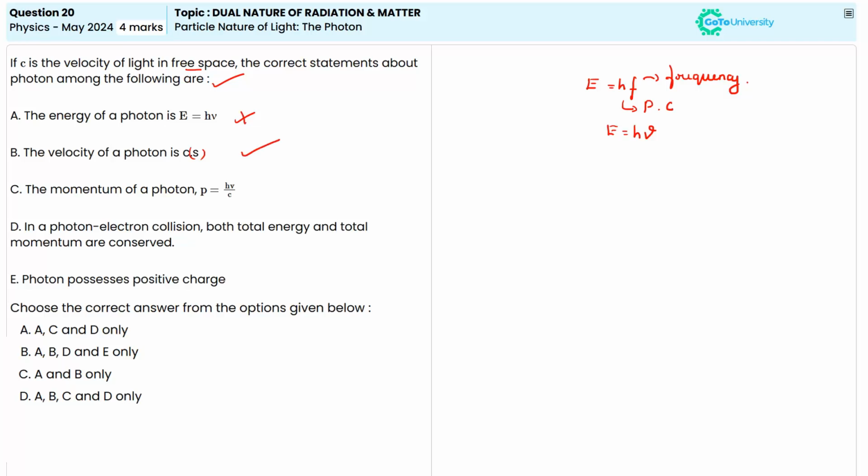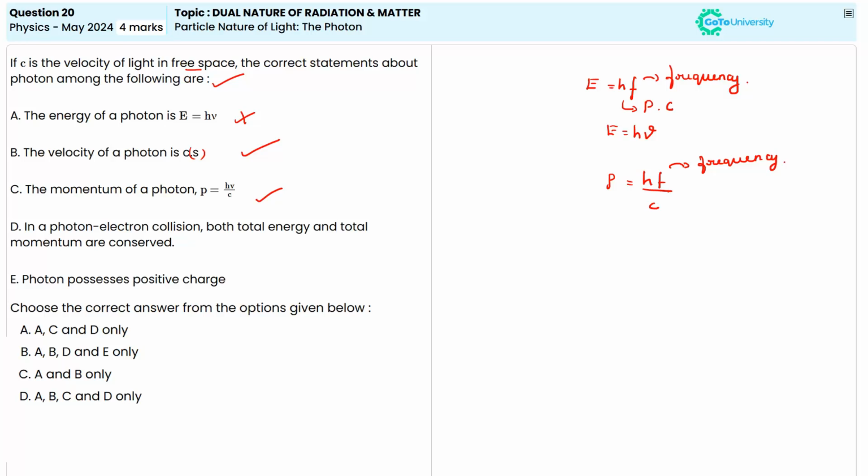Option C is given as the momentum of a photon, P = hν divided by c. This statement is correct because the momentum of a photon can be calculated using the formula P = hν divided by c, where ν is the frequency and c is the speed of light.